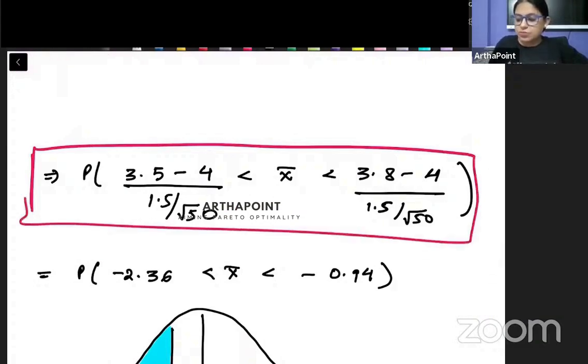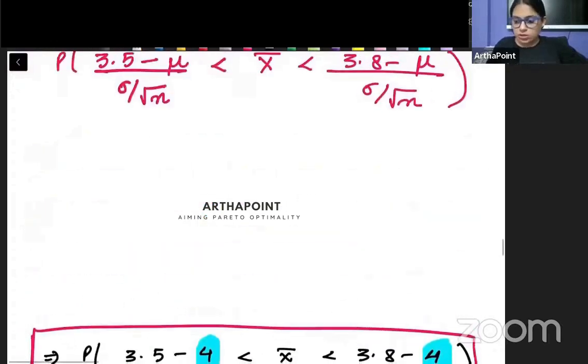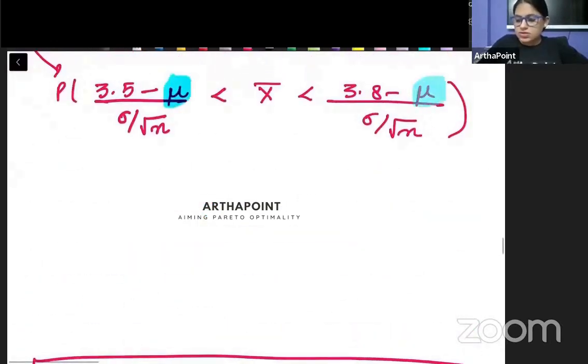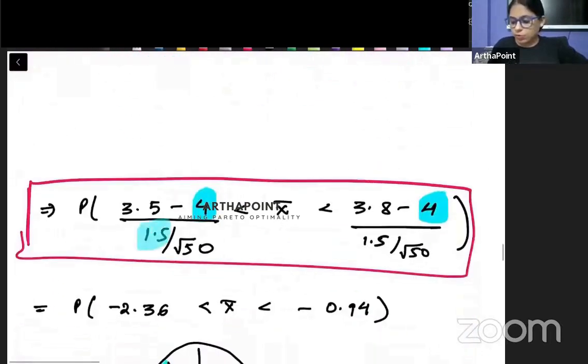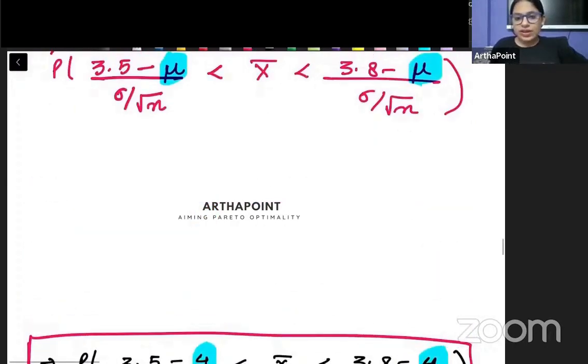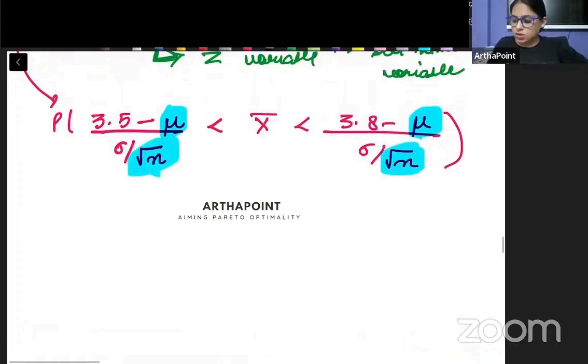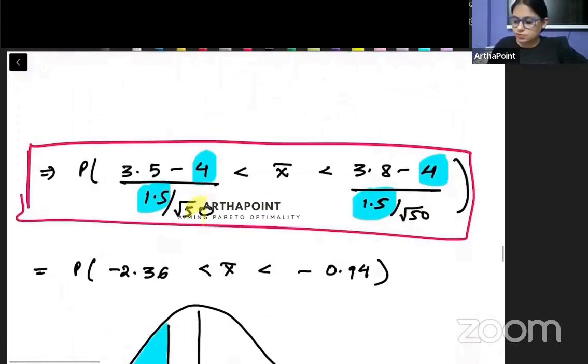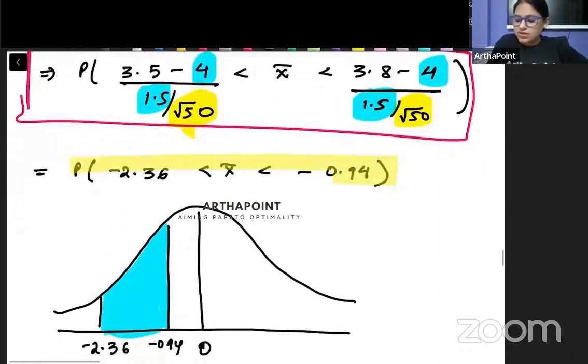Now I just need to plug these values here. You're given that mu is 4, I have plugged 4 here. Sigma I have plugged here, 1.5. And root n, I've plugged the value here. Right? Now, when you solve this, you will get this. But we know this is normally distributed, so I can get the values from the normal table. I can always go back to the table and get the values.